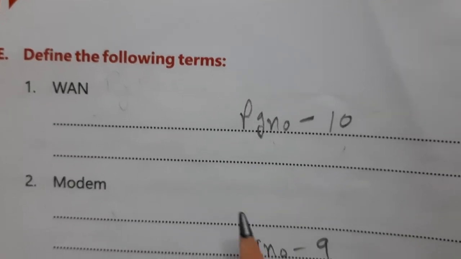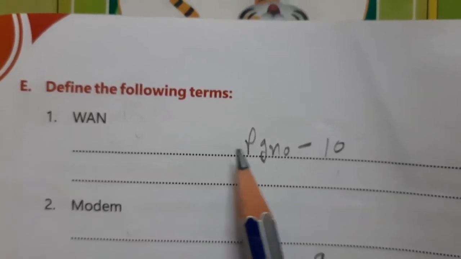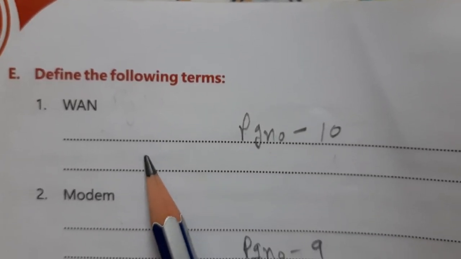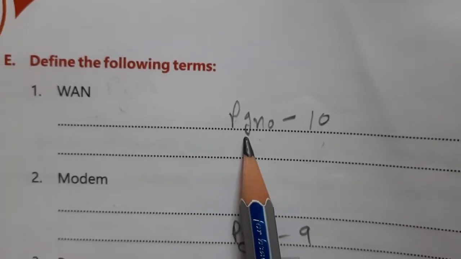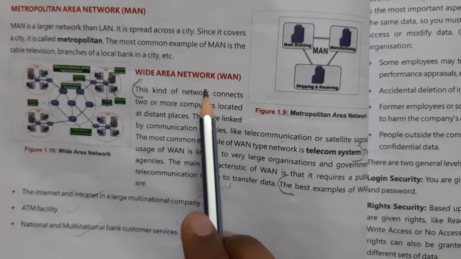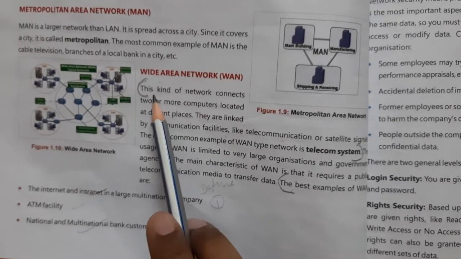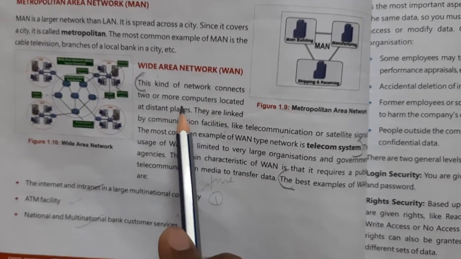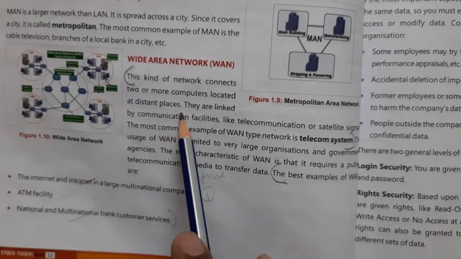Now turn to page number 14. Define the following terms. So first define is WAN. For this, open page number 10. So for WAN explanation you have to write from here. This kind of network connects 2 or more computers located at distant places.